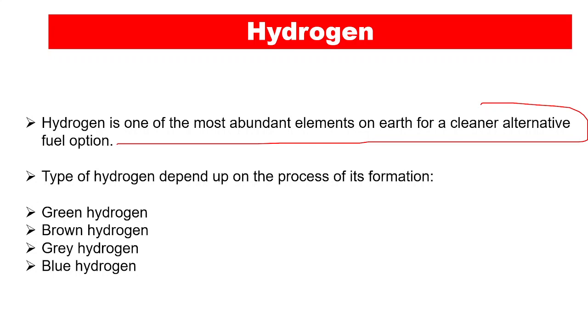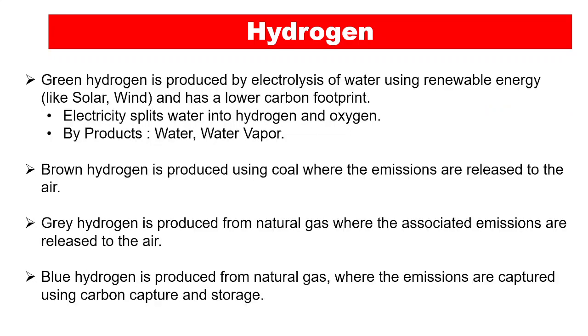Now basically there are various types of hydrogen, and it depends upon the process of its formation. So the first one is the green hydrogen. There are 4 types of hydrogen, right? Green hydrogen, brown hydrogen, gray hydrogen, blue hydrogen, and their categorization has been done on the basis of how it is formed. So first let's discuss the green hydrogen, which we are so interested about.